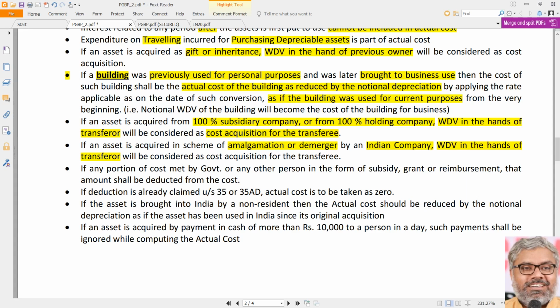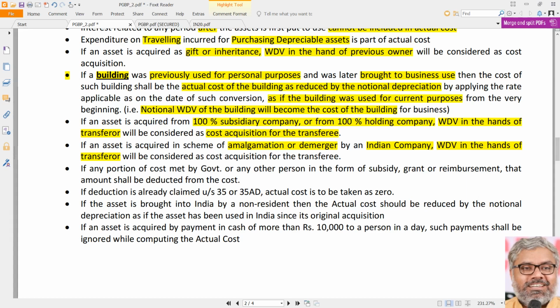Then year after year reduce the notional depreciation. Then whatever the written down value that results in, that becomes the actual cost of that asset now. In other words, the notional WDV of the building will become the cost of the building. So we have to calculate a notional WDV.